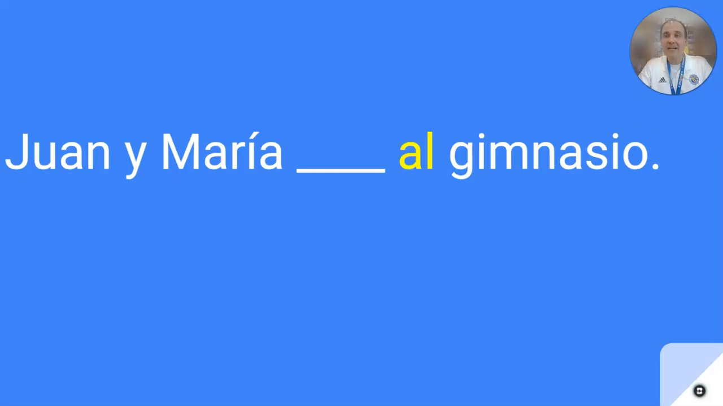Juan y Maria al gimnasio. Juan y Maria van al gimnasio. They go, they do go, or they are going. Now it should be a el, but we have to combine it to form al.